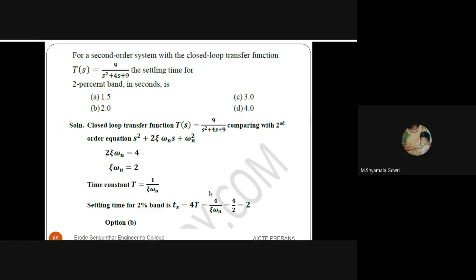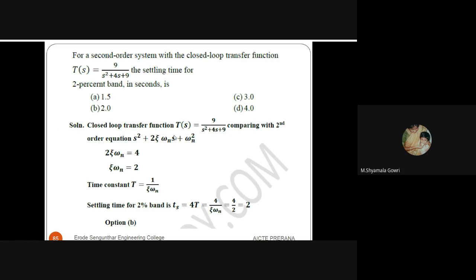Next question. For a second order system with transfer function T of s equal to 9 divided by s squared plus 4s plus 9, find the settling time for the 2% band in seconds. So see the solution.